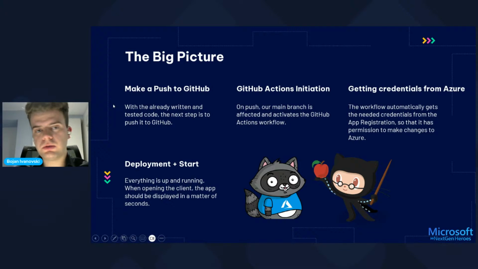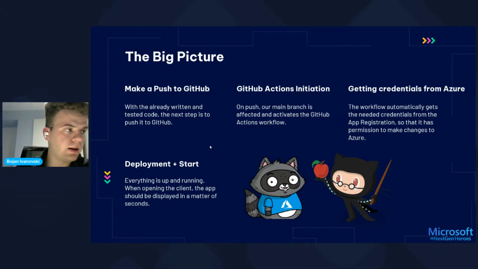If you want to make changes to your website, you're not satisfied with your website, then you can go to your favorite IDE or text editor, or in this case, code editor, and you can make the changes and push them to GitHub.